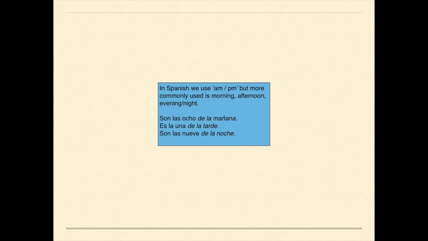So evening and night both use de la noche. De la tarde is typically used from 12 in the afternoon until, depending on your opinion, could be dusk or when it gets dark. It seems to be kind of an opinion-based separation there, but morning is pretty standard up until noon.